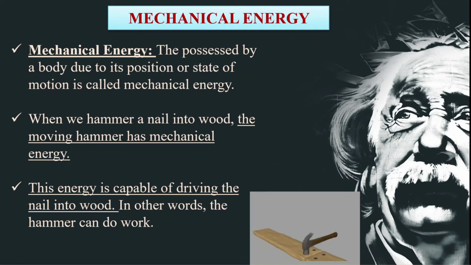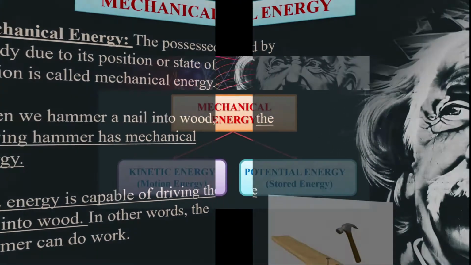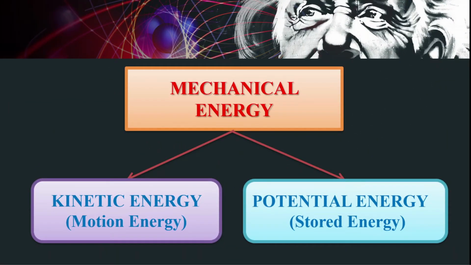So what is mechanical energy? Mechanical energy is the energy possessed by a body due to its position or state of motion. When we hammer a nail into wood, the moving hammer has mechanical energy. This energy is capable of driving the nail into wood. In other words, the hammer can do work. Mechanical energy consists of two energies. One is kinetic energy and another one is potential energy.